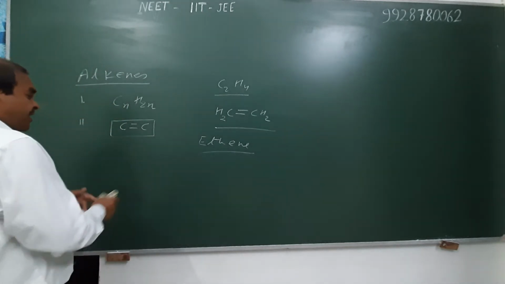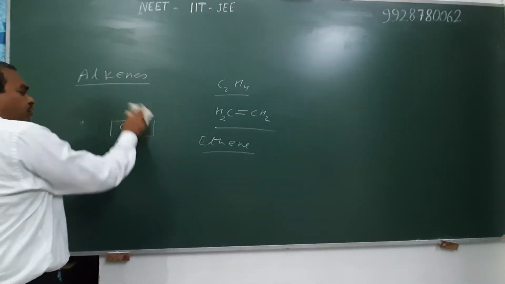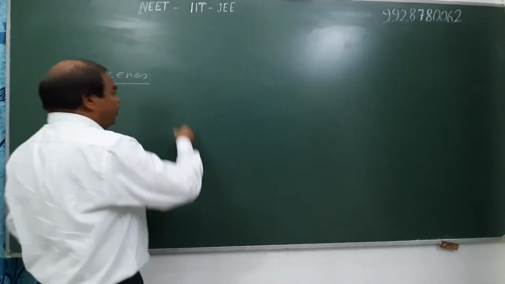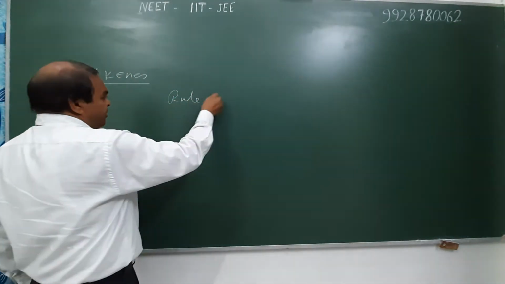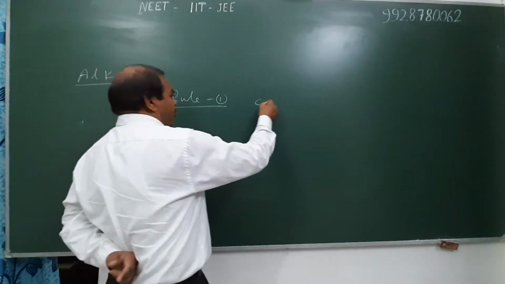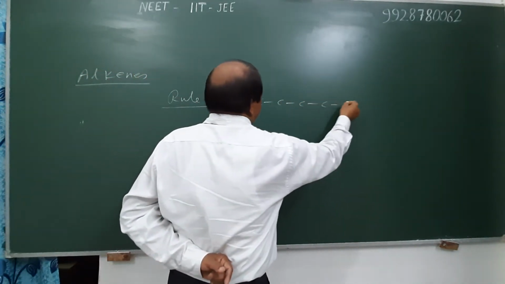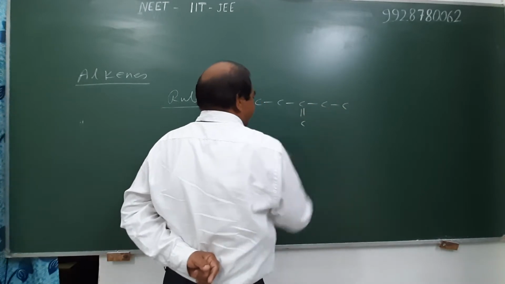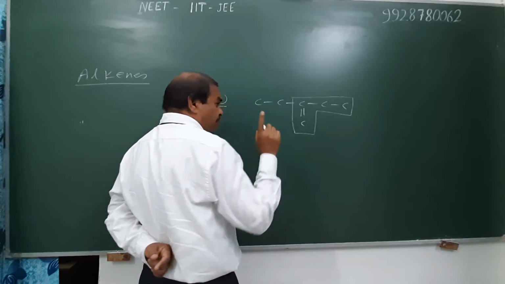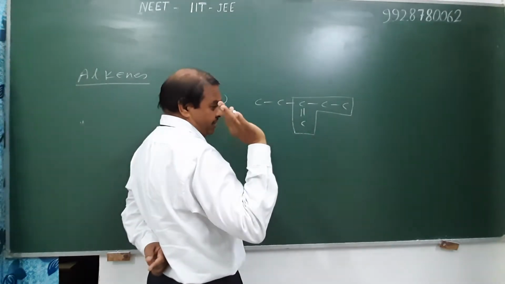For a given structure, we use the following rules for their IUPAC name. Rule first, we select the longest chain which contains the carbon-carbon double bond. For example, in the given structure, the principal chain carries carbon atoms because the double bond must be present in the principal chain.